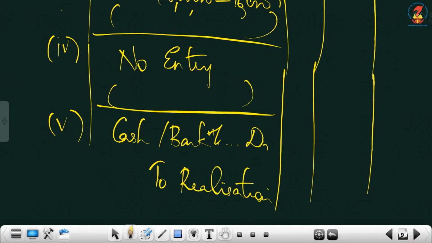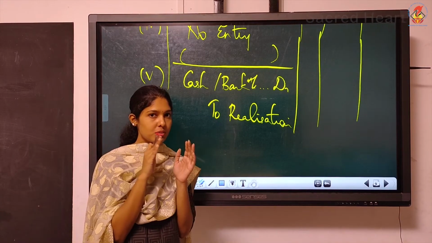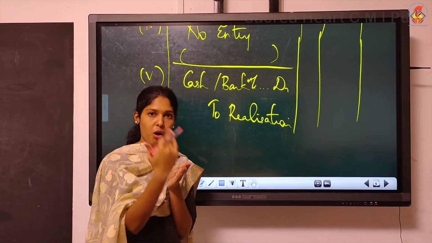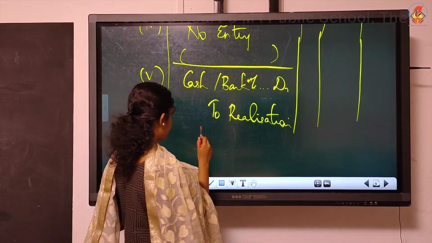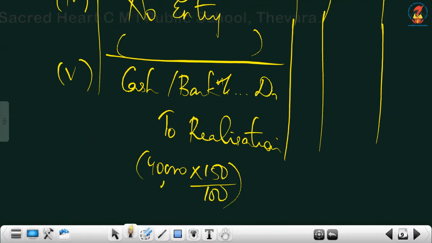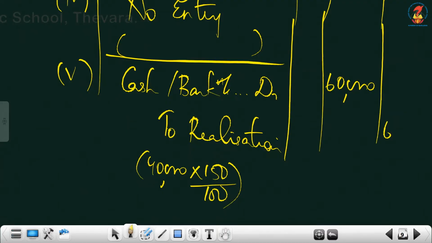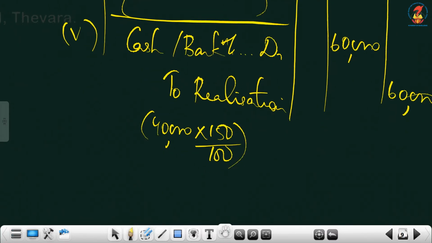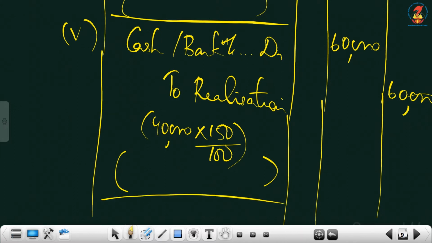And what is the amount you realized? You realized 150 percentage, which means the actual cost is only 100 and 50 percentage is the profit. So altogether you got 150 percentage. So you do 40,000 into 150 by 100, that is 60,000. This is the amount we got altogether. Narration you can write: stock realized. You must write the narration also.